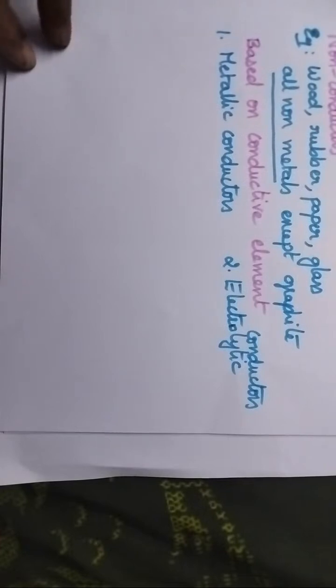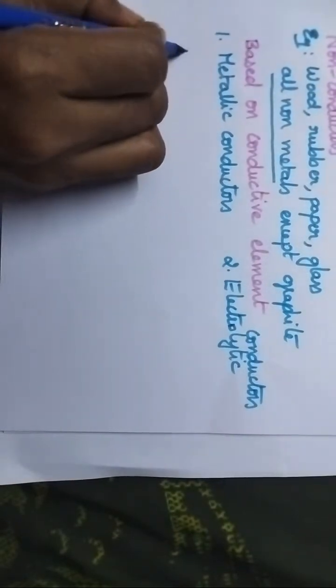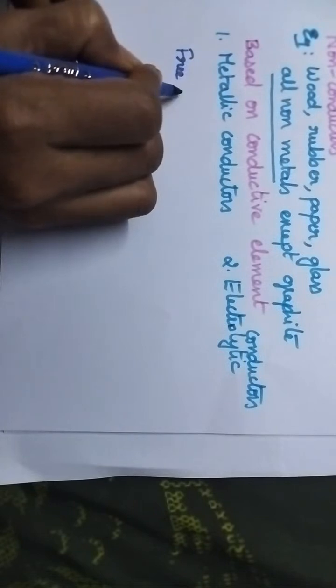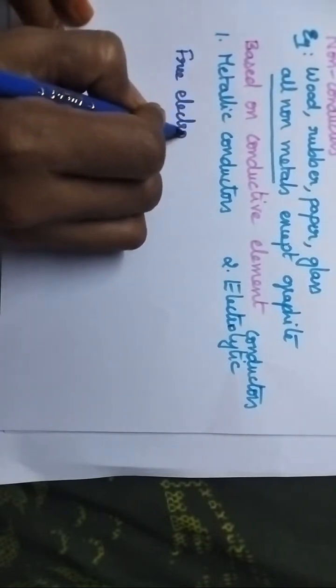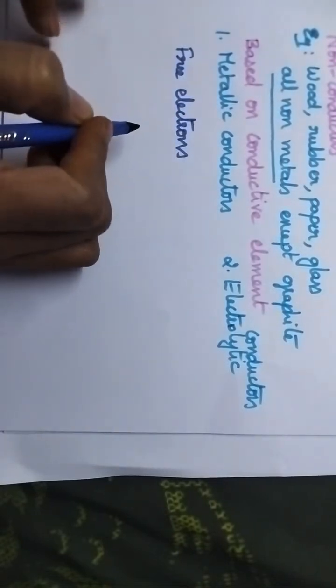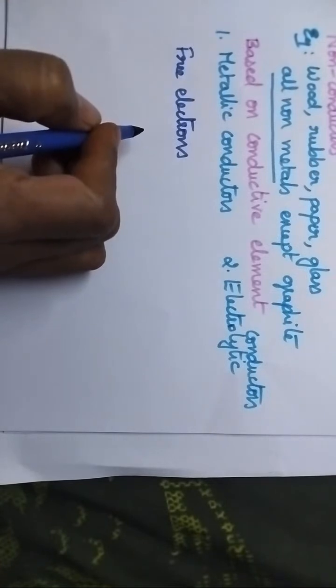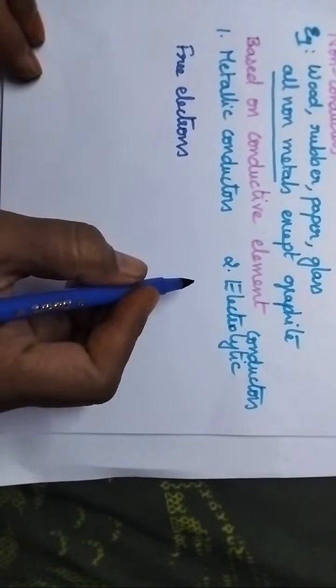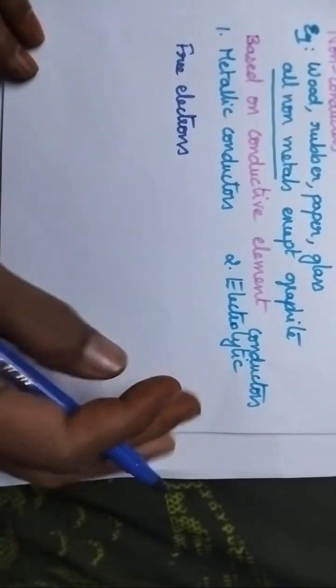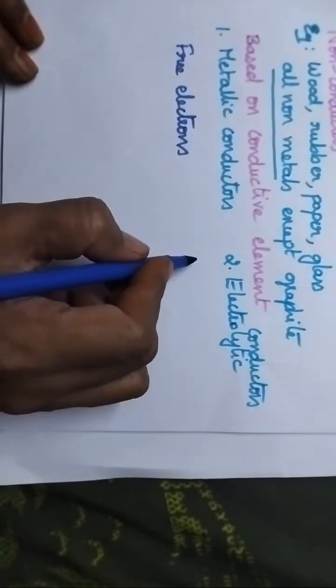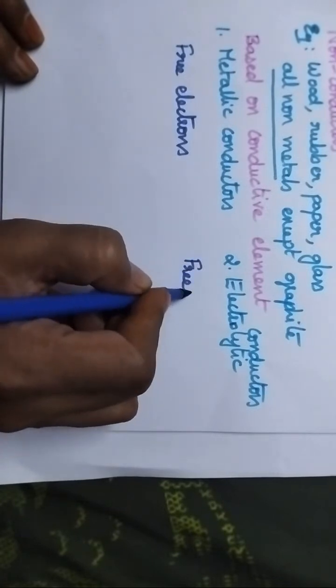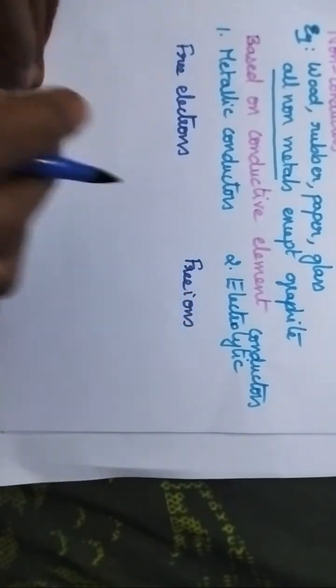Here, in the case of metallic conductors, the conductive element is free electrons. So, free electrons present in the metals and alloys will carry the electric current. Coming to the electrolytic conductors, here the free ions are responsible for the conduction.